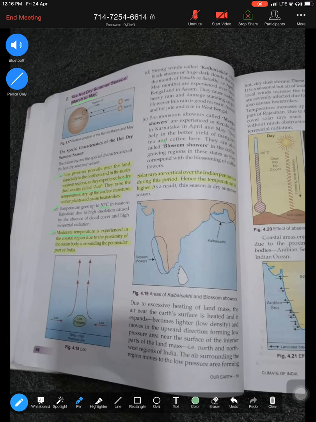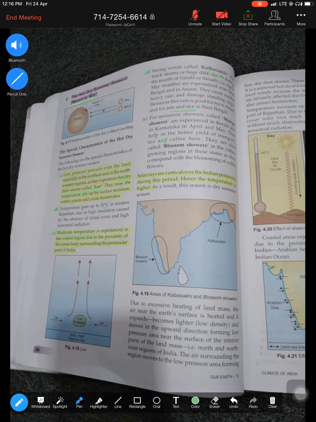The fourth and very important wind that blows during the summer is Kal Baishakhi. Kal Baishakhi is a very important wind because this wind is beneficial for the cultivation of rice and jute in West Bengal. You must know that. So it's very good for tea in Assam and jute and rice in West Bengal.